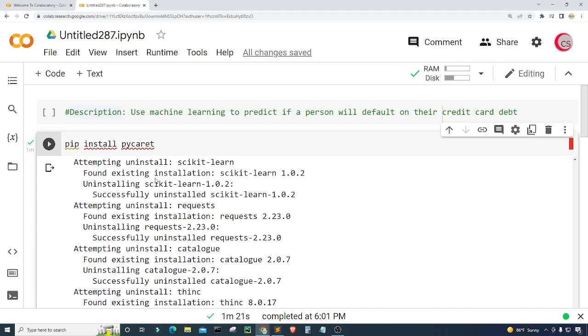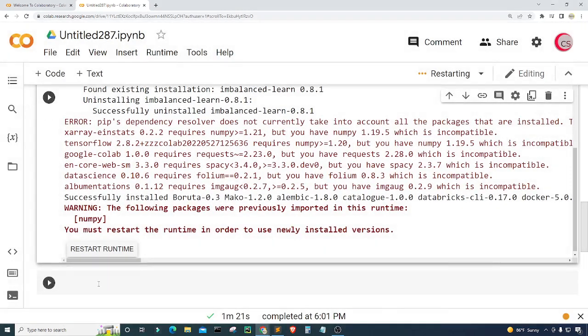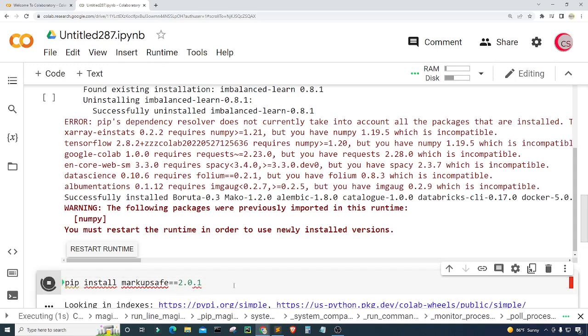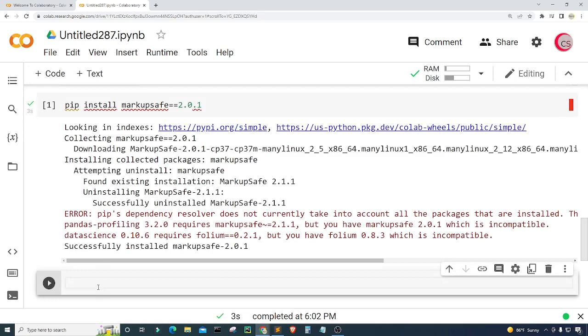Okay, so I'm back and the package is done installing. So let's go ahead and create a new cell, and I see I need to restart the runtime here, so I'm just going to go ahead and click on restart runtime, click yes. Okay, so there we go. So next I'm going to install markup safe. So I'm just going to type pip install markup safe, and I'm going to put 2 equal signs and then put 2.0.1. So let's go ahead and run this to install markup safe 2.0.1, and it's done.